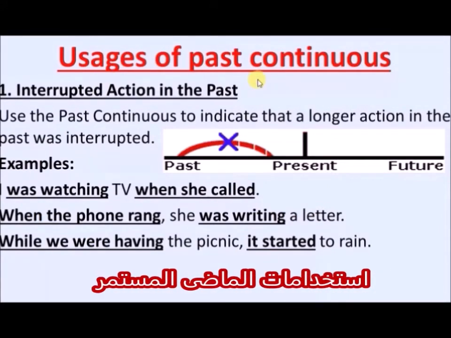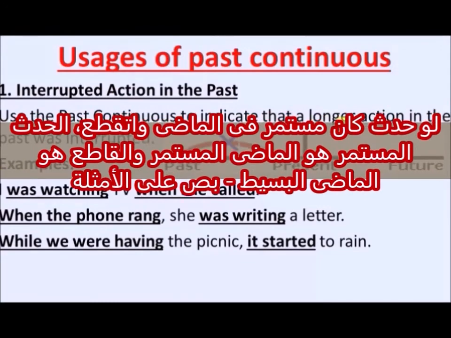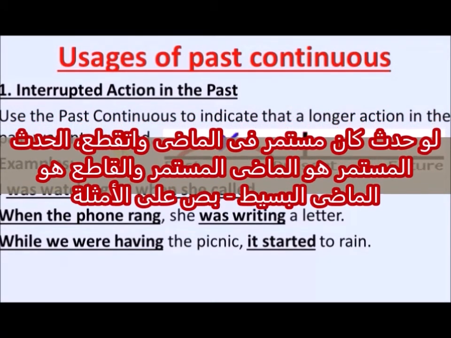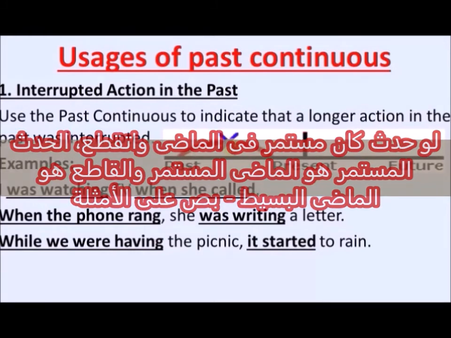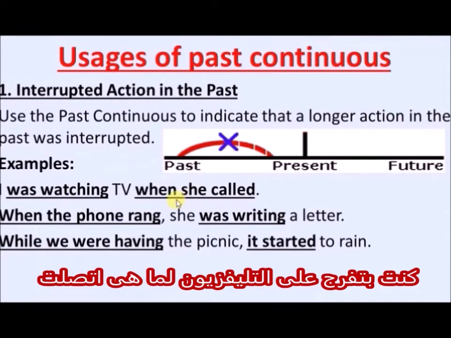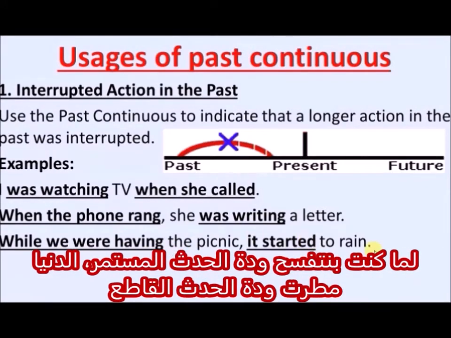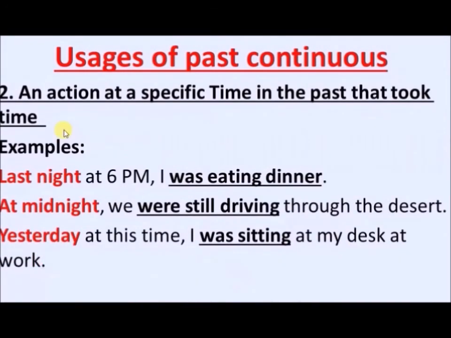Moving to the usages of past continuous, I have 3 points. Number 1, interrupted action in the past. We use the past continuous to indicate that a longer action in the past was interrupted. Let's read these examples together and follow the diagram. I was watching TV, so that's the longer action. When she called, this is the interrupting action in the simple past. Another example. When the phone rang, she was writing a letter. While we were having the picnic, that's the longer action. It started to rain, that's the cutting or the interrupting action in the past simple.